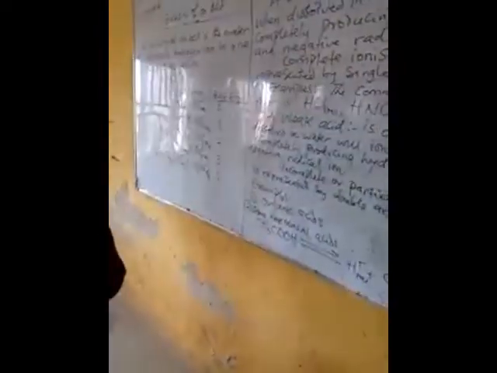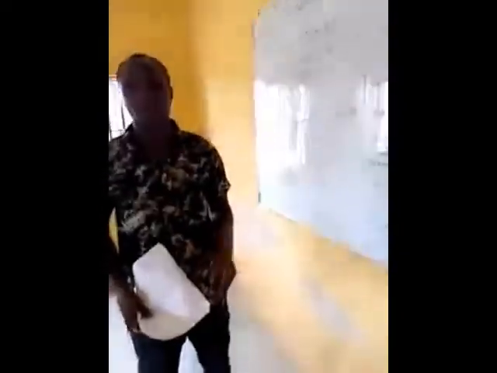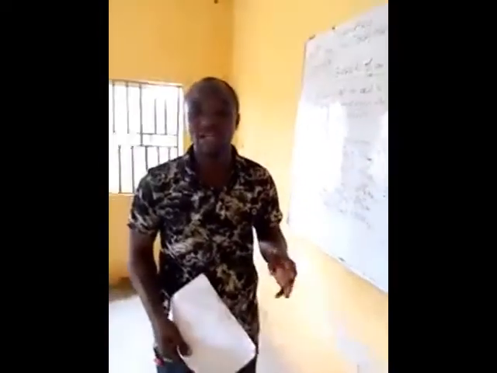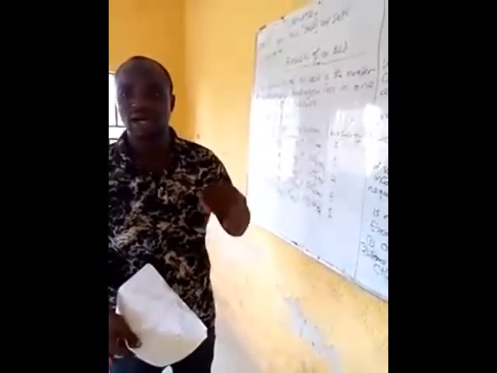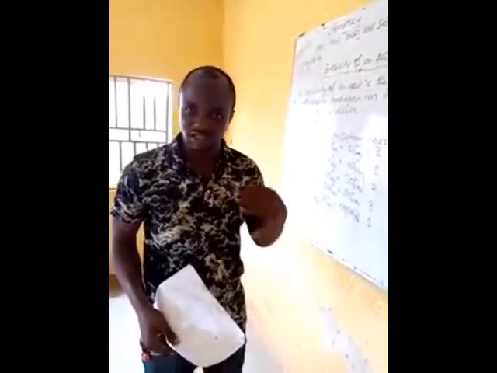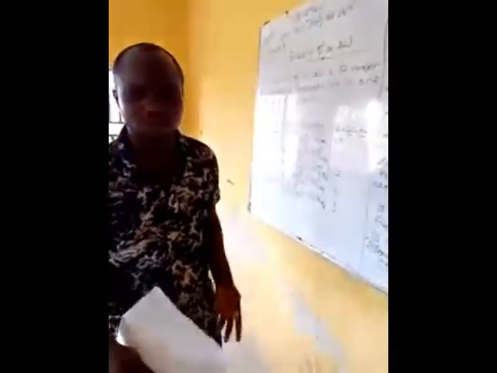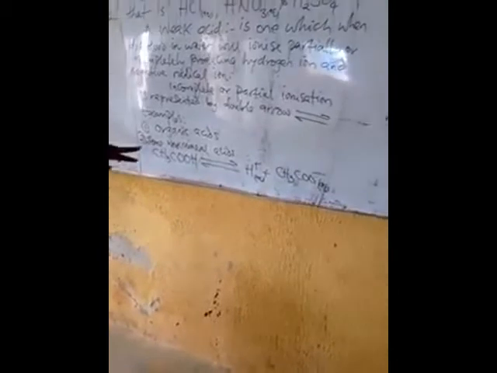Now, examples of weak acids. All organic acids are weak acids. Remember, I made mention of examples of organic acids when I said we have the methanoic acid, the ethanoic acid, the citric acid, and so forth. All those organic acids are weak acids. And we have some of the weak mineral acids.